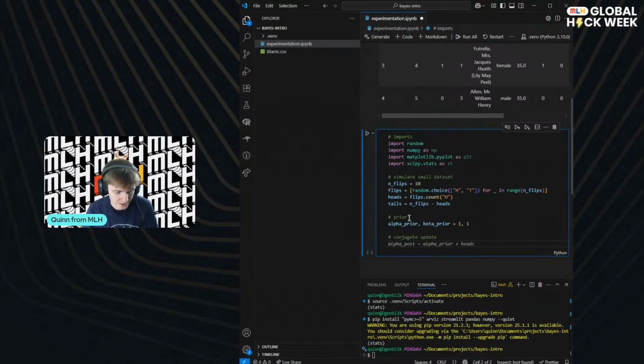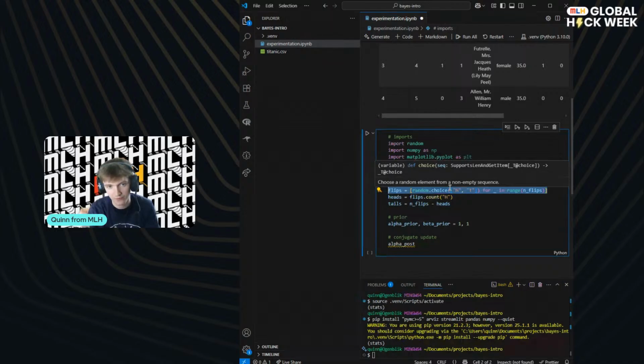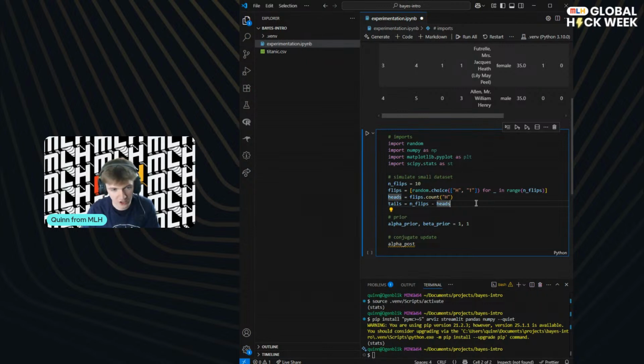But then what we're going to do is what's called the conjugate updates. That's what we discussed, right? This is where we want to get our posterior alpha, and we're using the beta distribution with a binomial likelihood. This is just when we have either a success or a failure for each turn, if you flipped a coin each turn.